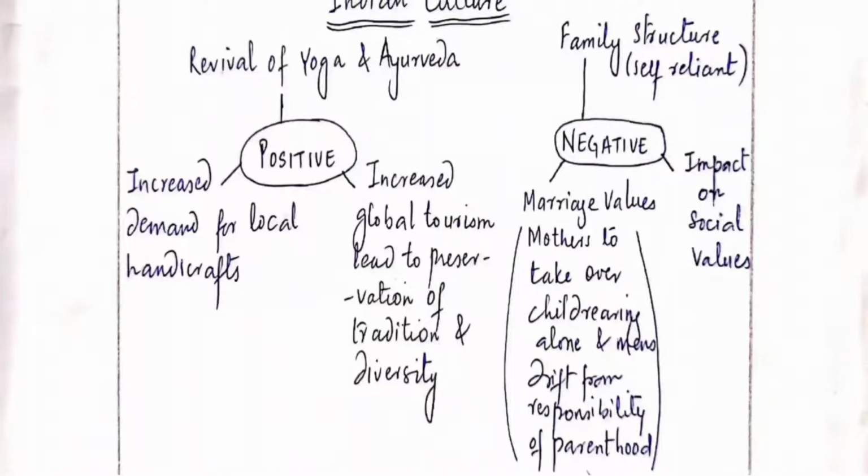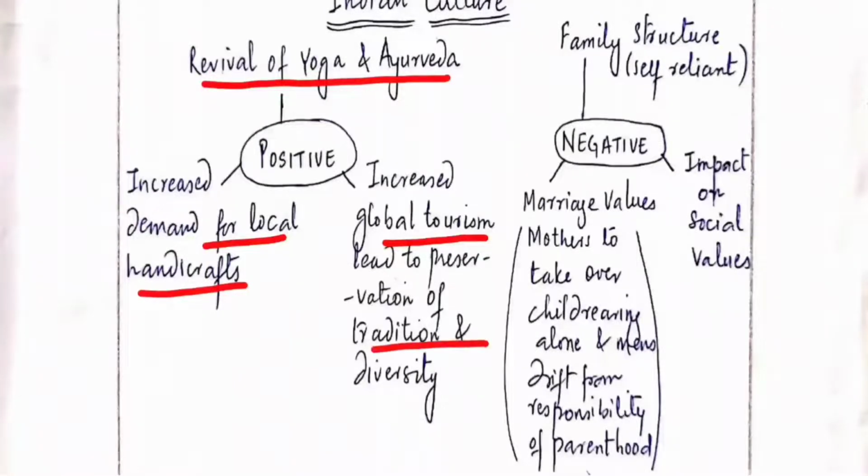The positive impact of globalization is, first, the revival of yoga and Ayurveda. Second is the demand for local handicrafts at the global level. And number third is global tourism, which has led to the preservation of tradition and diversity, because due to increased global tourism, we are focusing more on preserving our heritage, and that is a positive of globalization. Our yoga is being revived, and our local handicrafts are increasing in demand. So that is why this is a positive of globalization for the Indian culture.